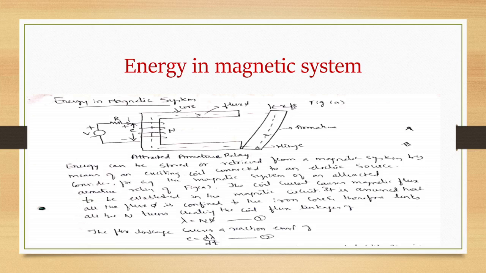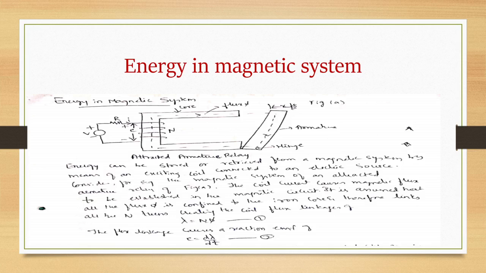Coil current will cause magnetic flux to be established in the magnetic circuit, and it is assumed that all the flux is confined to the iron core and therefore links all the n turns, creating coil flux linkages of lambda is equal to n phi. What is the meaning of confined to the core? There is no leakage flux. We are assuming that all the flux goes into the core only. This is an ideal case, but practically this will not happen; some amount of flux will definitely leak out.